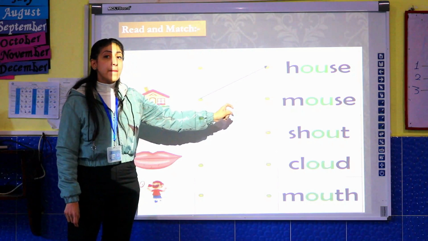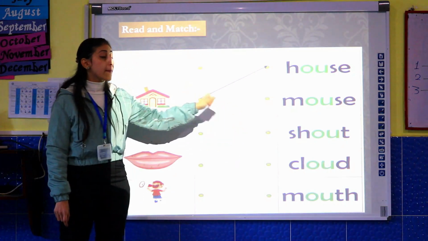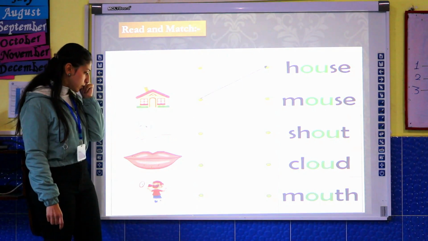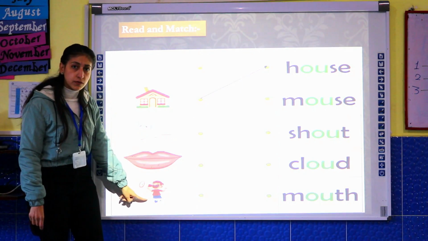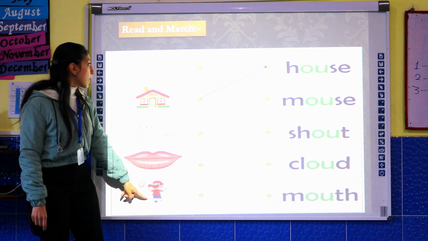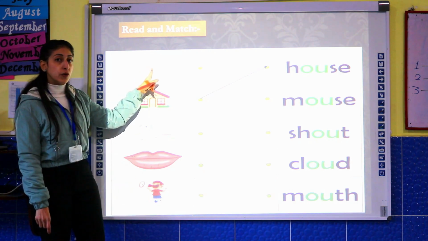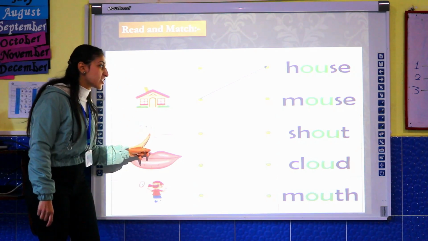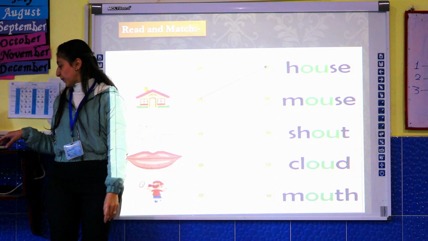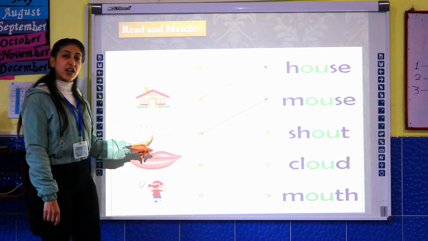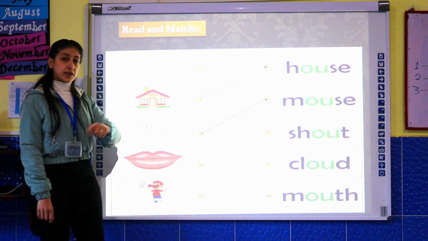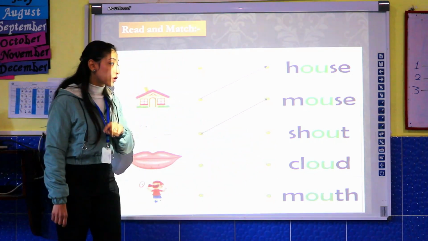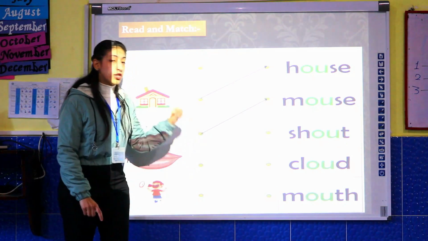Mouse. Can you remember where is the picture of mouse? Is this mouse? No. Is this mouse? No. Is this mouse? Yes, excellent, KG. Make a match here. That's right, mouse. Another word. This word, read with me. Sh. Out. Shout.